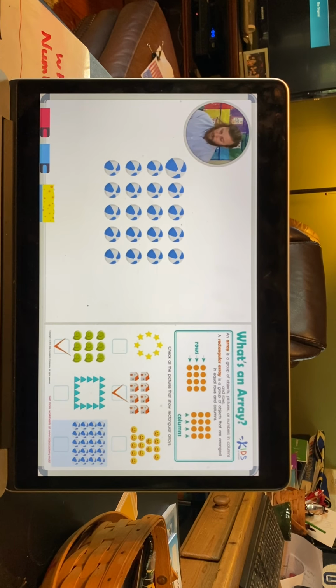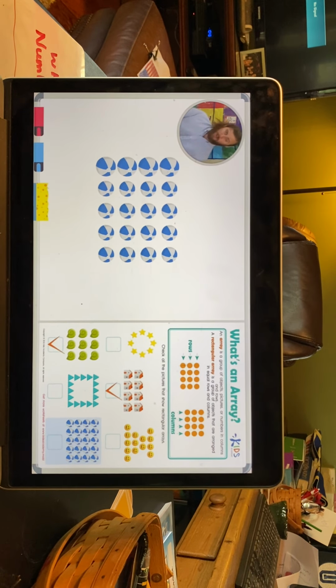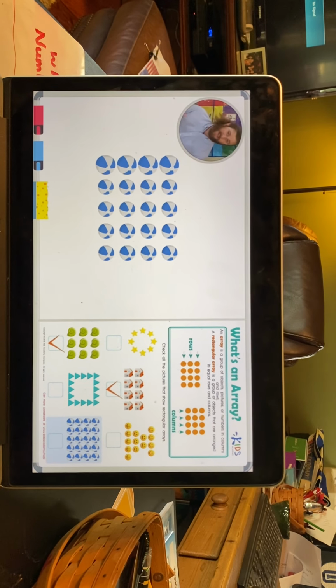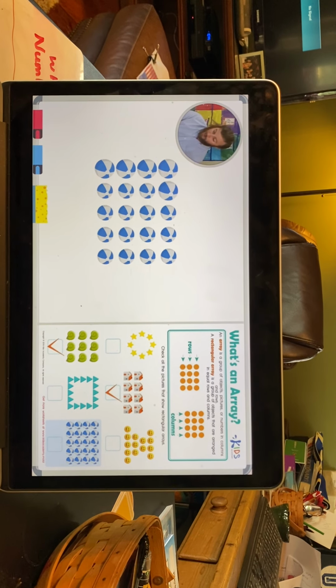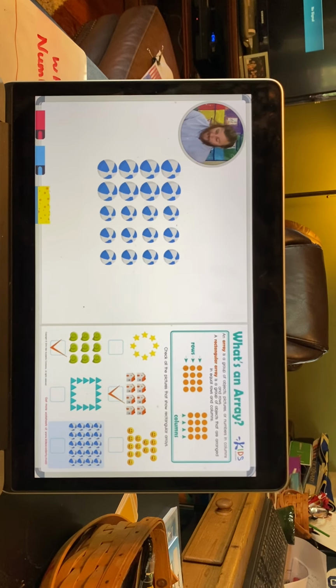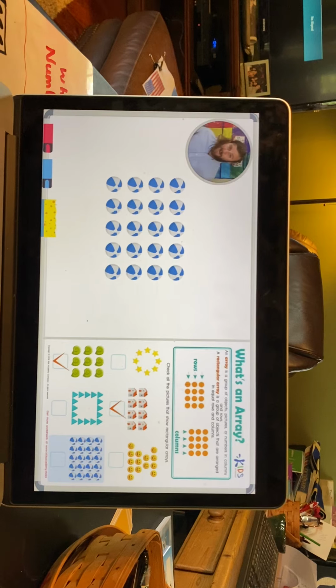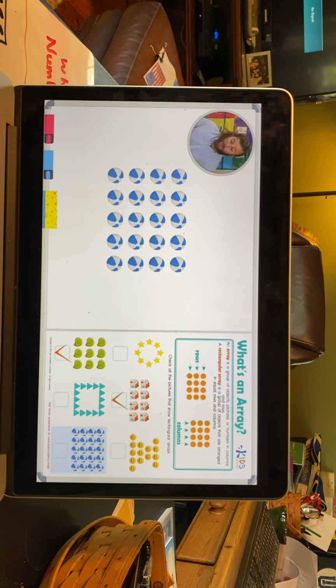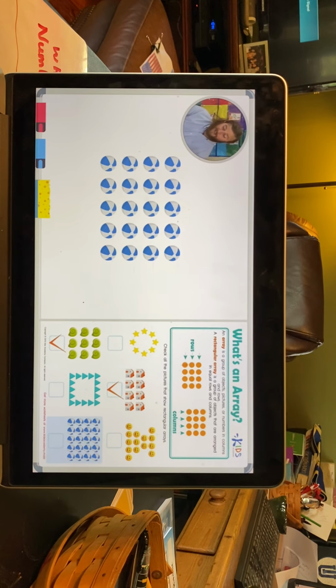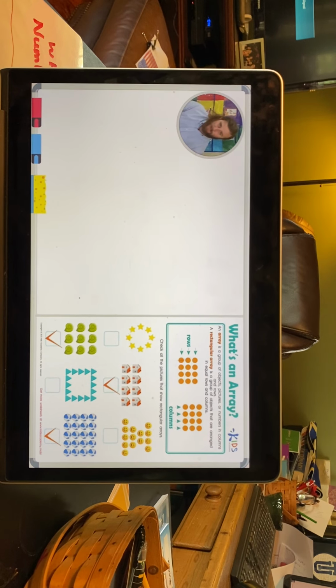In the first column, there's 1, 2, 3, 4. So there better be 4 in all the other columns to make this an array. 1, 2, 3, 4 in the second column, and 4 in the third, fourth, and fifth. So the columns and rows all contain equal numbers. So if this is an array, let's go ahead and check this as correct.